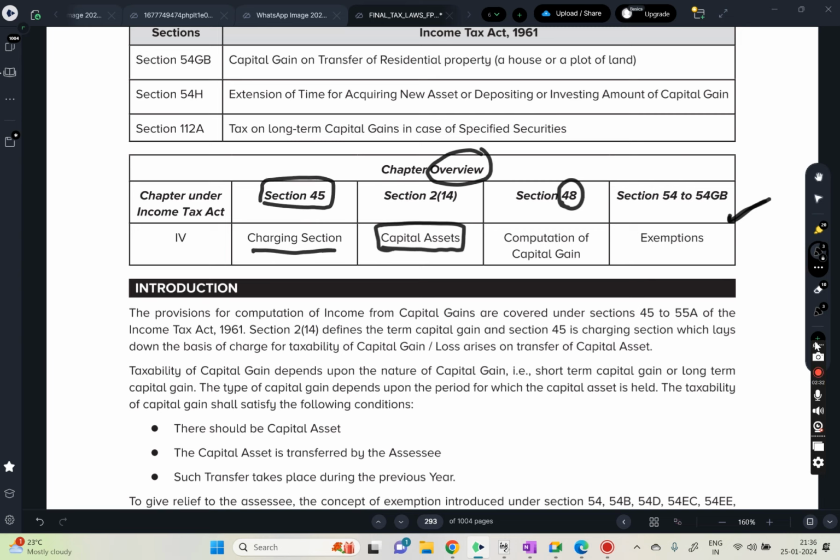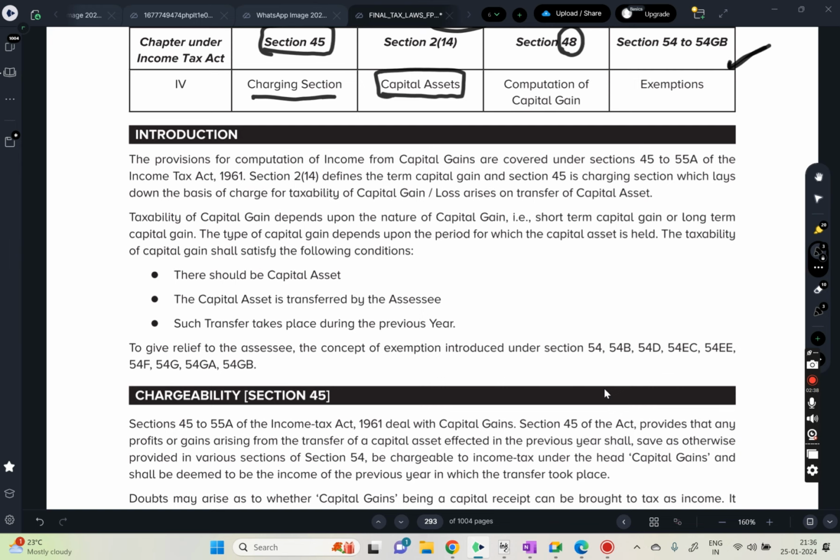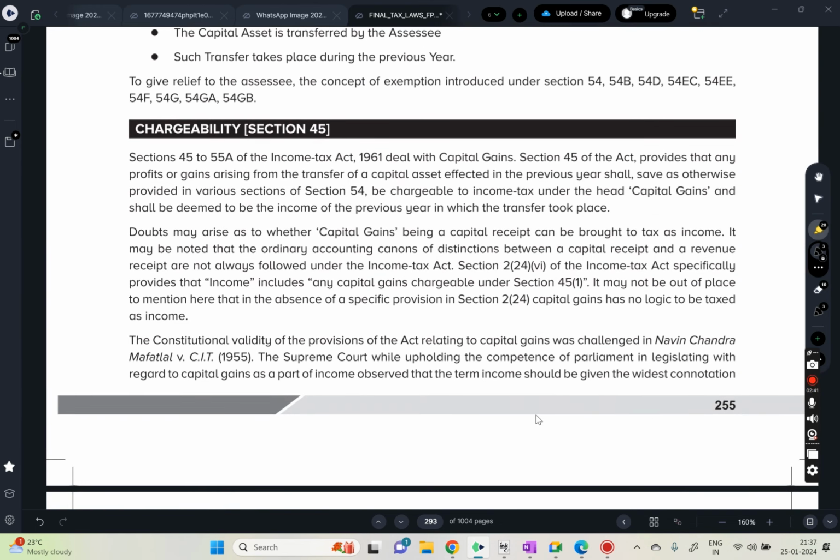Now I am going to talk about section 45. In this section, what I have written there is given here: any profits or gains arising from the transfer of capital asset effected in the previous year shall, save as otherwise provided in sections 54 and so on, be chargeable to income tax under the head of capital gains, and shall be deemed to be the income of the previous year in which the transfer took place. Don't worry, I'll explain all that now. So pretty much from there only I have written this part.